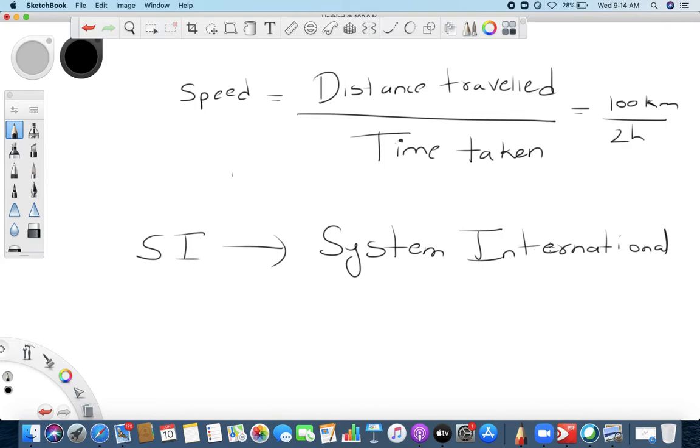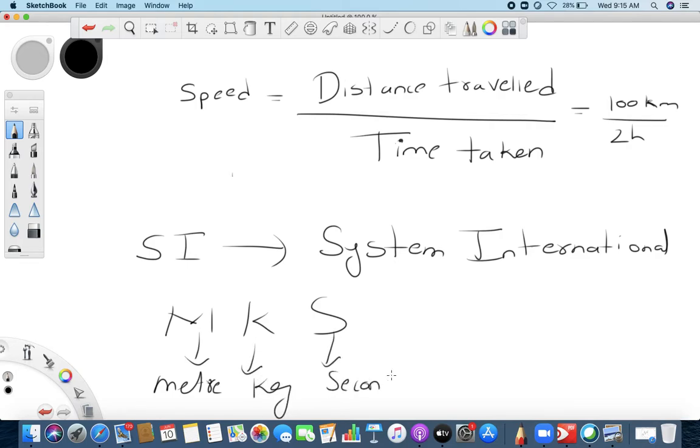Clear? What did I say? So this is what I was telling you, that System International means this thing. Now here, when we talk about SI units, we take three quantities, right? M, K, S. Now what is M? M stands for meter, kilogram and second. Now what does that mean?